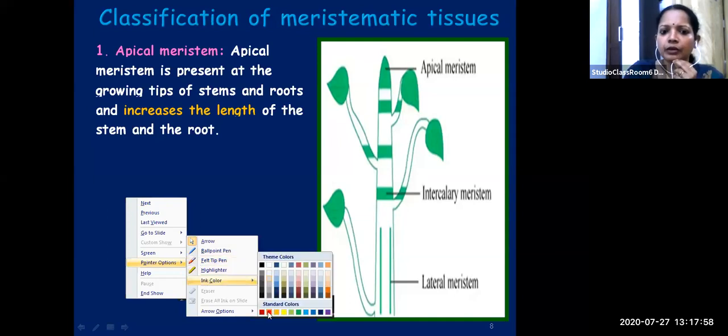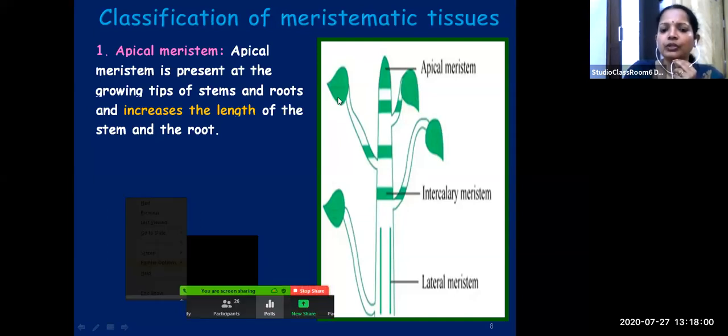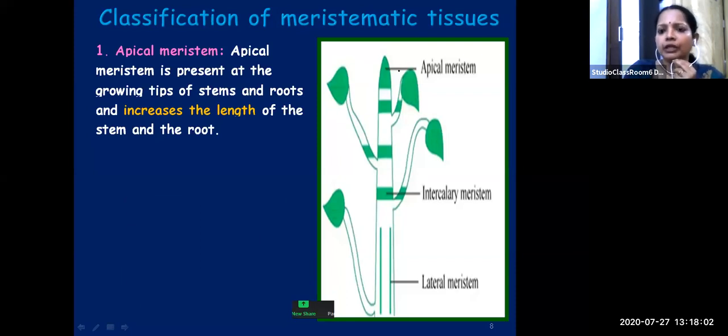Okay, 1 minute. You should know the types of tissues present. See here, you can find apical meristem. You can find apical meristem at the tip. And apical meristem, where do you find it?